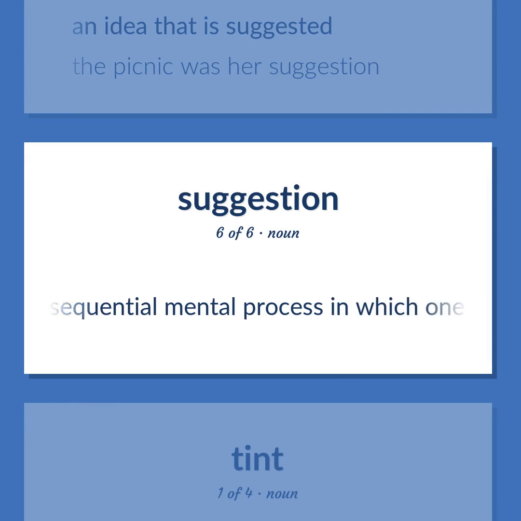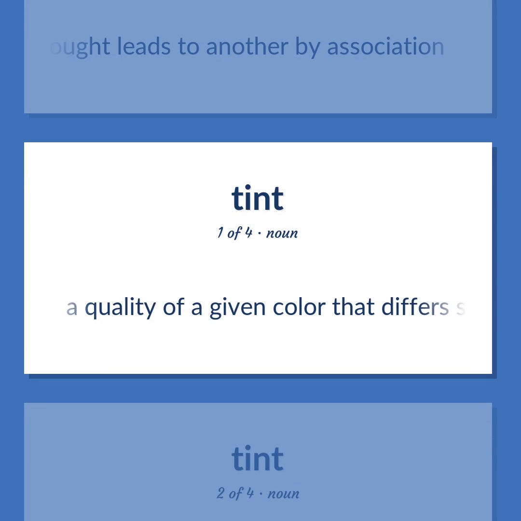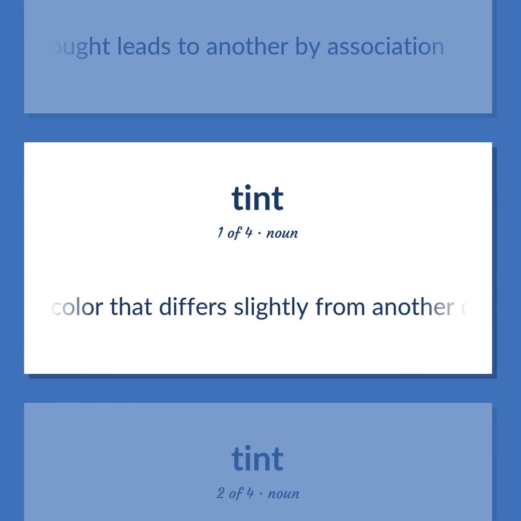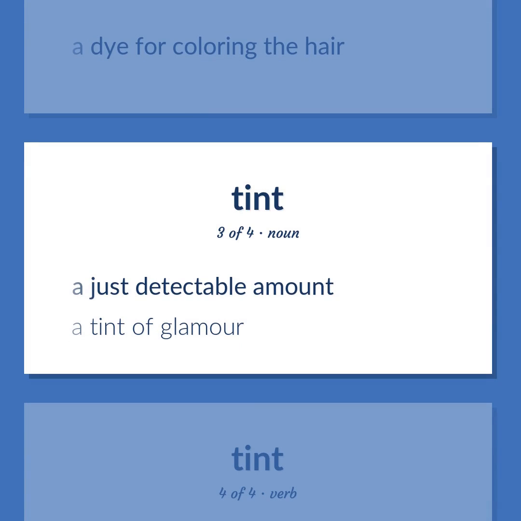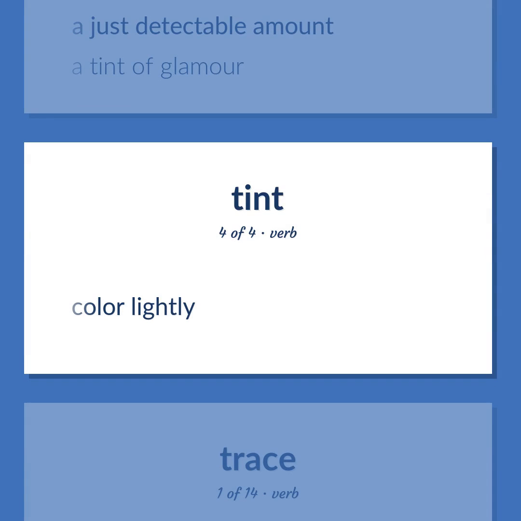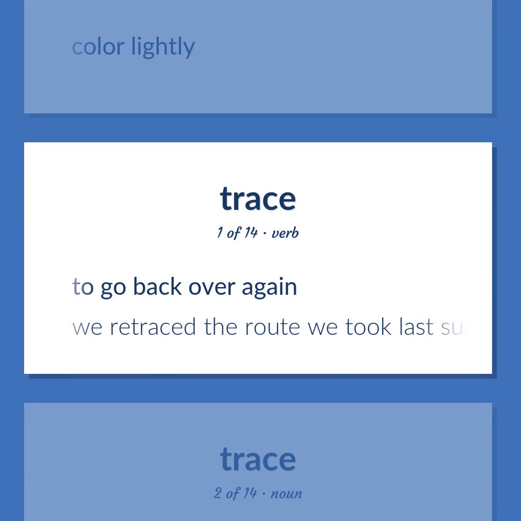The sequential mental process in which one thought leads to another by association. A quality of a given color that differs slightly from another color. A dye for coloring the hair. A just detectable amount. A tint of glamour. Color lightly. To go back over again. We retraced the route we took last summer.